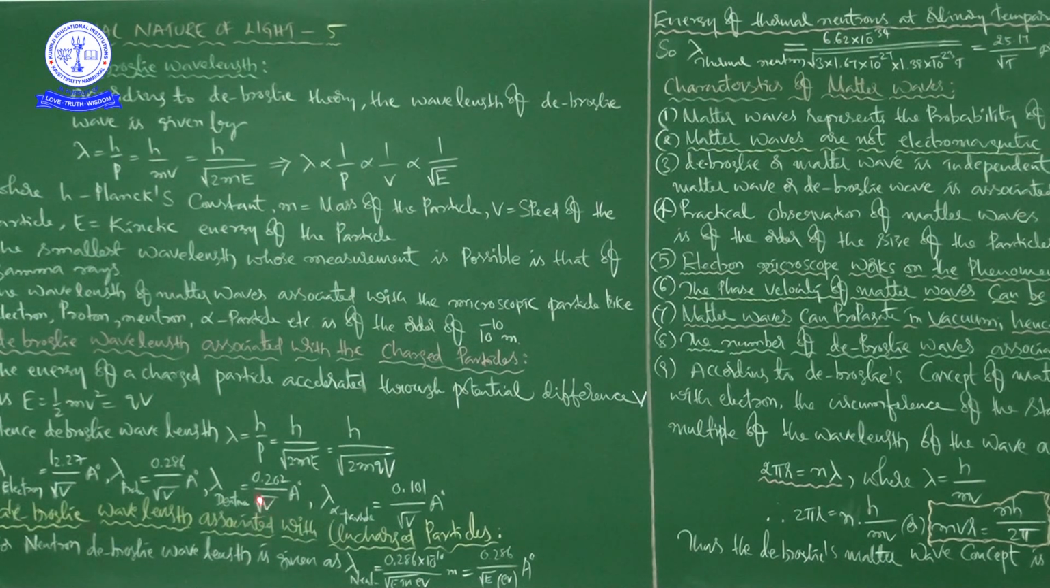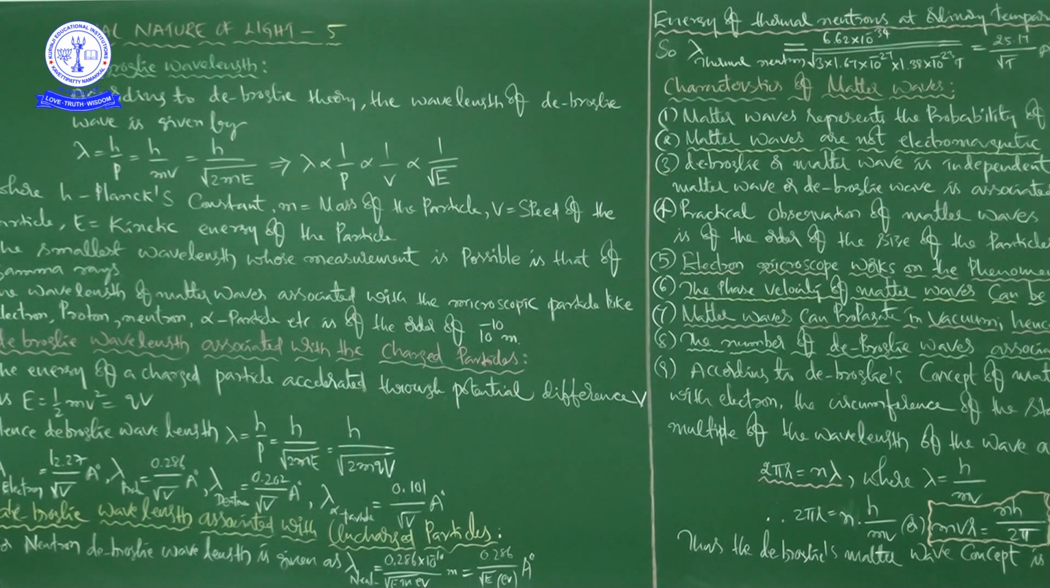V is the potential difference through which the particle is accelerated, h is the Planck's constant, m is the mass of the charged particle, and q is the charge. This formula also you don't need to derive. If you want to calculate the de Broglie wavelength for any of these 4, you can use these formulas directly. So from this only we are getting all these things.